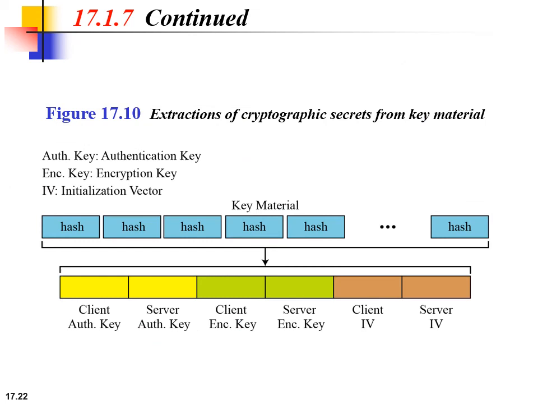Now after we get the key material block, our job is to extract the cryptographic secrets from it, as you can see in this figure. As we need 6 cryptographic secrets, they are the client authentication key, server authentication key, client encryption key, server encryption key, client initialization vector and server initialization vector. These are the 6 cryptographic secrets that we have extracted from the key material block.